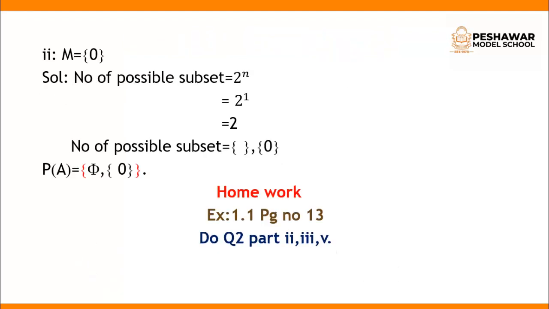Now come to the next question, that is M equal to {0}. Again we have to make the subsets. The number of possible subsets is equal to 2^n. How many elements are there? There is only one element, so 2^1 is 2. It means we have to make 2 possible subsets. The first one is the empty set and the second one is {0}. Again we put all these possible subsets into one set, into one pair of braces. So the power set of M is equal to {empty set, {0}}.